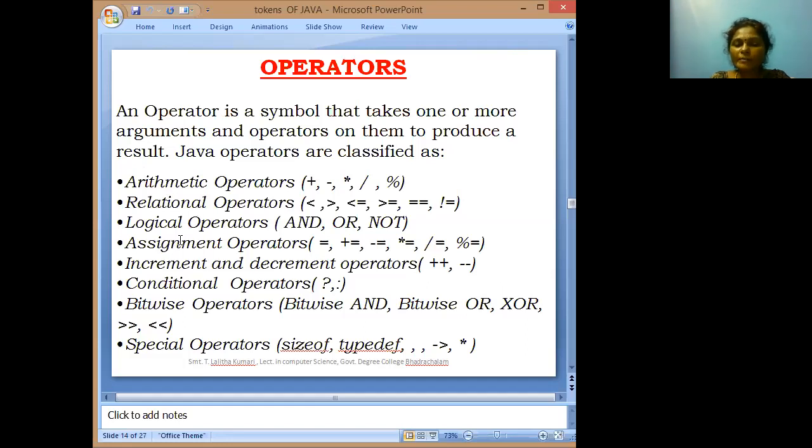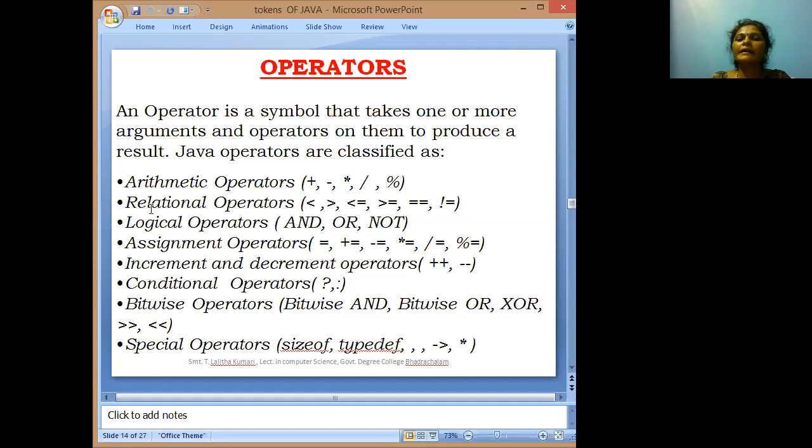What are the arithmetic operations? Plus, minus, asterisk, slash, and modulo. All these come under the arithmetic operators. Why do we use them? Whenever any arithmetic operation is performed in our program, we use the arithmetic operators.